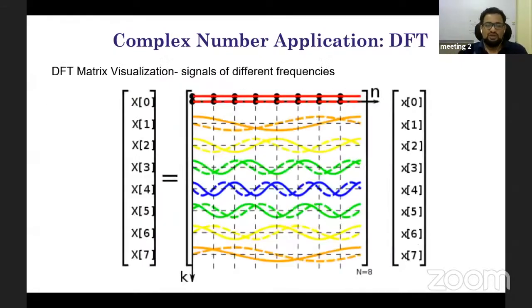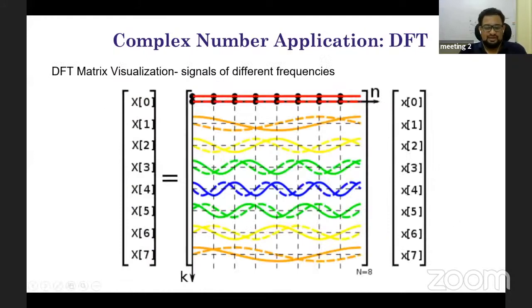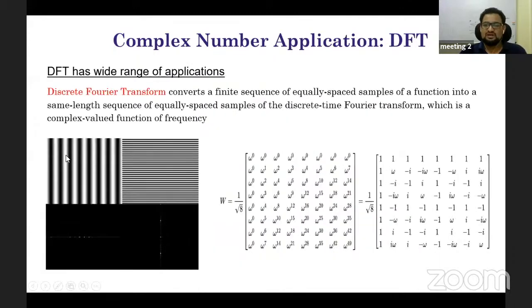Okay, so now just to make you understand, these are all numbers, right? These are all symbols. Now I am giving you a pictorial representation of the signal. See, this is the DC signal. That means there is no fluctuation here, right? This is the direct current, whereas these are the alternating current, with different frequencies. So this is the visualization of this particular 8x8 matrix.